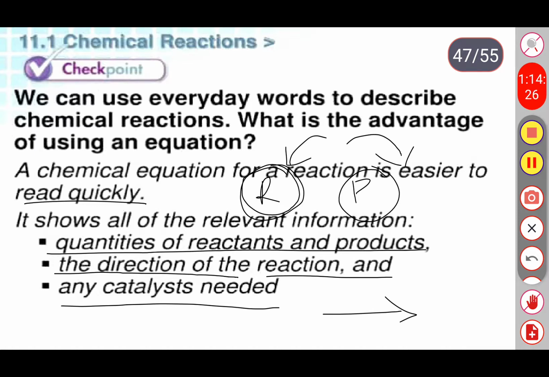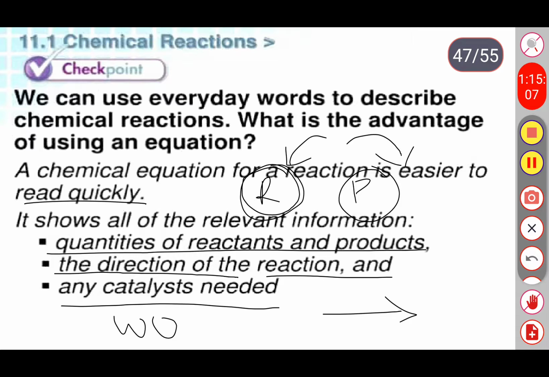Okay, next one more, the representation of chemical reactions becomes very easy. It saves time and space in writing. Writing chemical equations in word form takes too much time, and it takes too much space also. When we represent these reactions with the help of chemical symbols and chemical compound formulas, we save our time and space also.